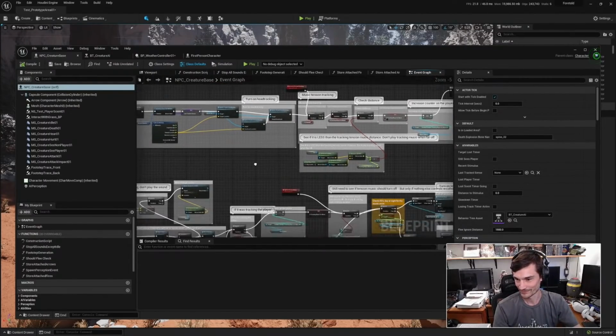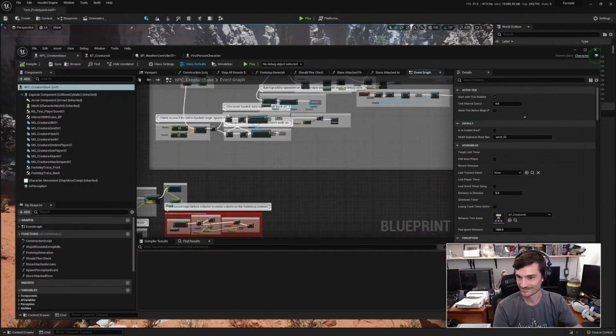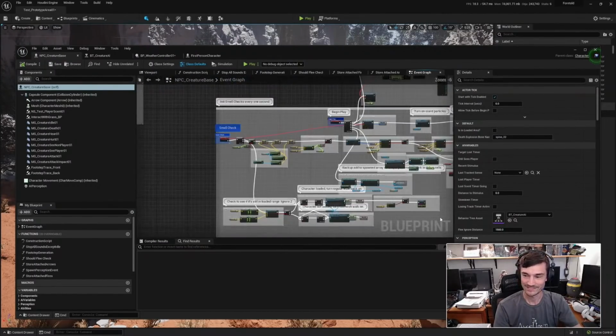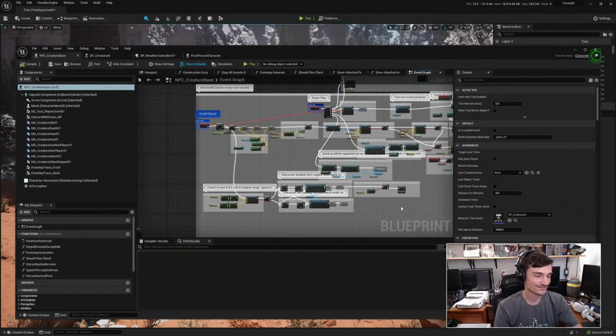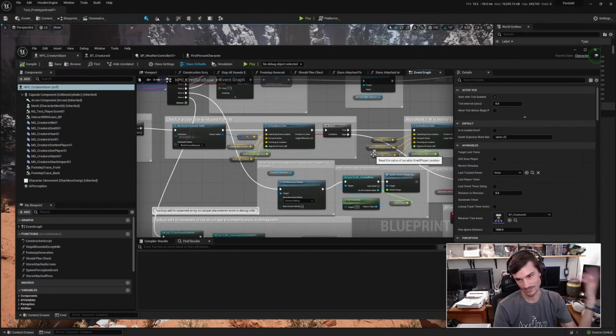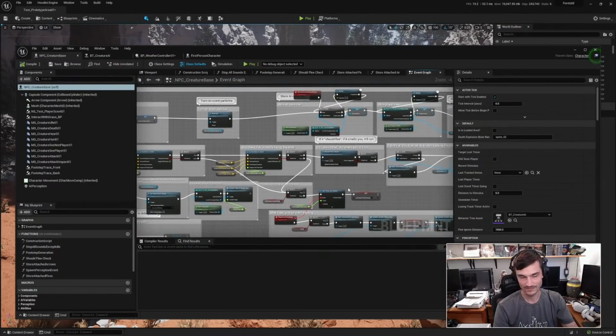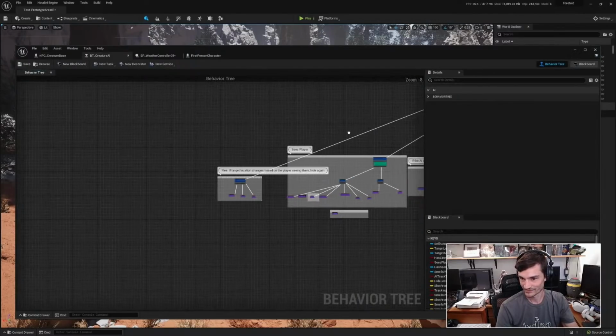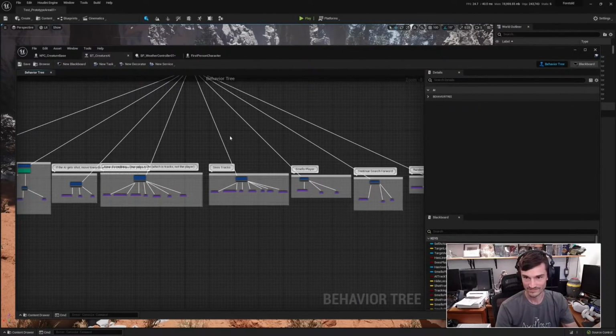I track all sorts of other things separately, like a whole section for smelling, because Unreal comes with a lot of things, but it doesn't come with smelling by default. So I had to make my own smell checks: how far away are you, and what direction is the wind, and it figures out whether they'll smell you, and then they start to come in your direction. When they smell you, they're not going to immediately go into a total sprint. Same with footprints. They'll track you and try to find out where you are before going completely ballistic. This is one of my behavior trees where it sends all that data. It's relatively simple, and I'll show in a second how that all practically works.